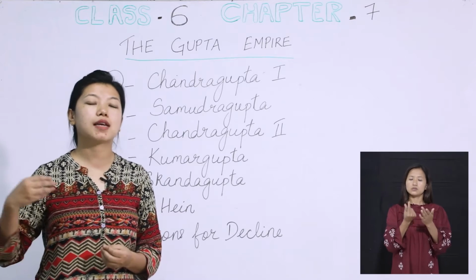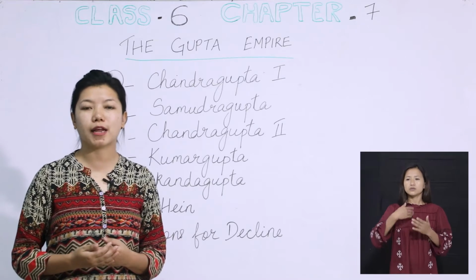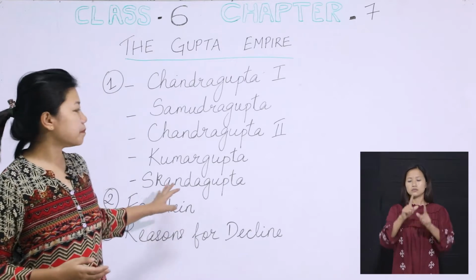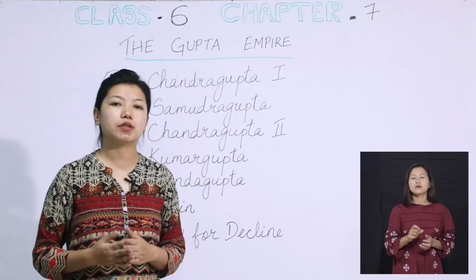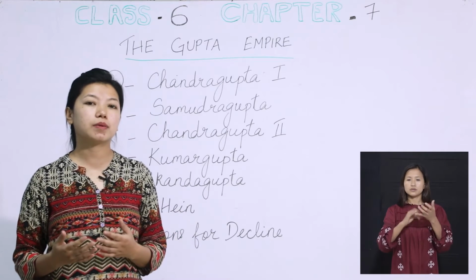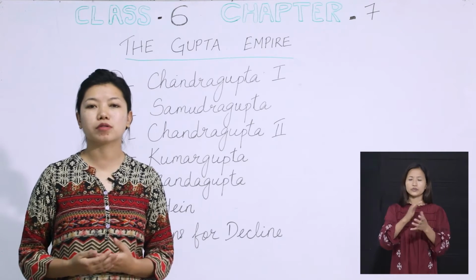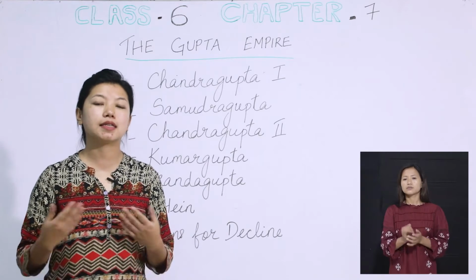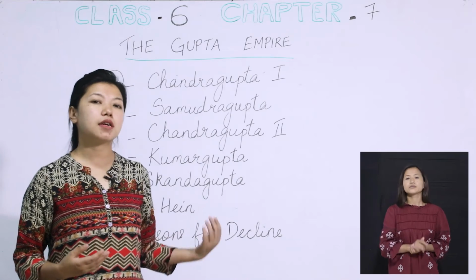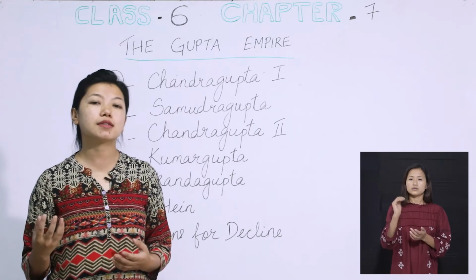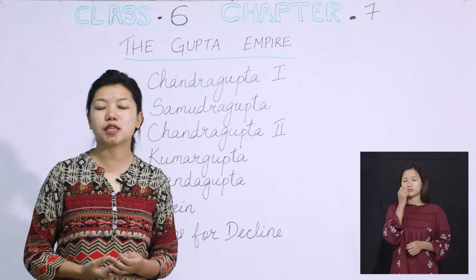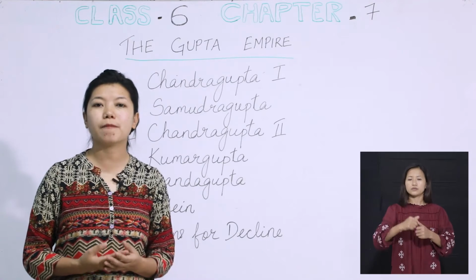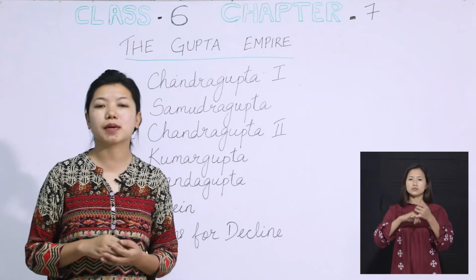So the Hunas had to go back to their own land. But after the Hunas went back to their own territory, Skandagupta could not keep up for very long. He faced some illness, and then he died. After Skandagupta died, the Hunas took advantage of his death and came back to the Gupta Empire.